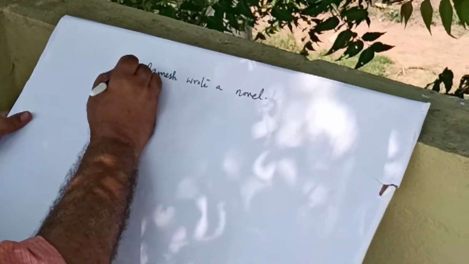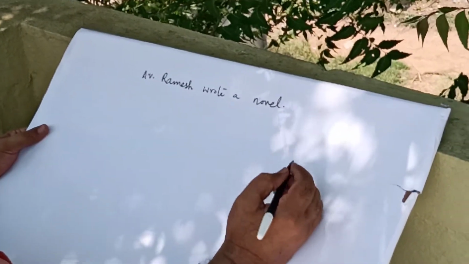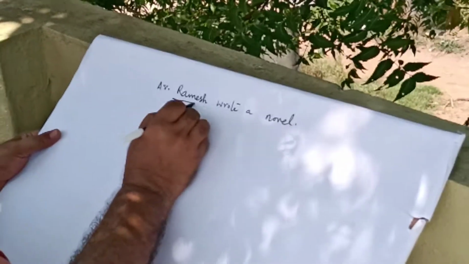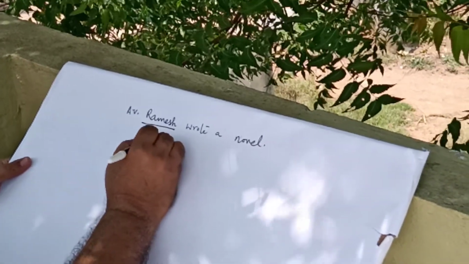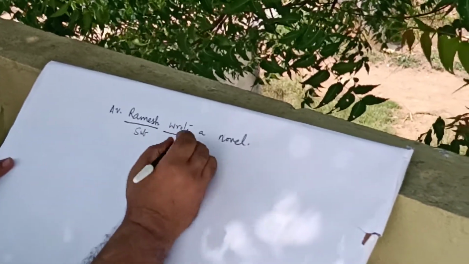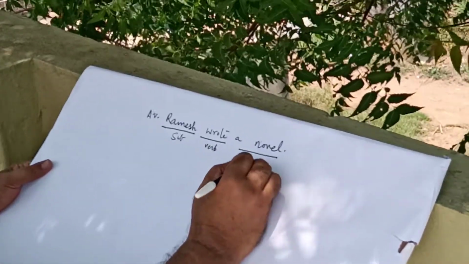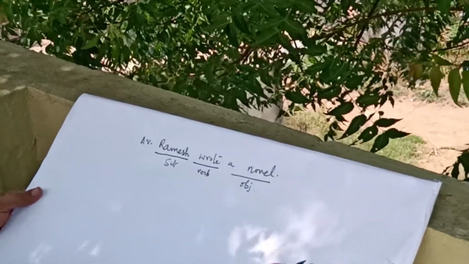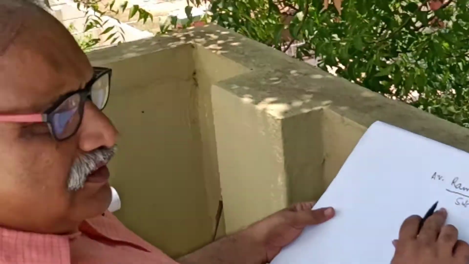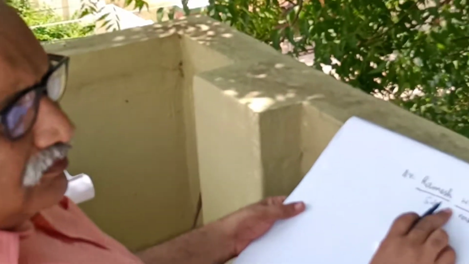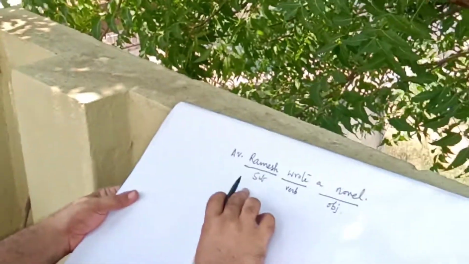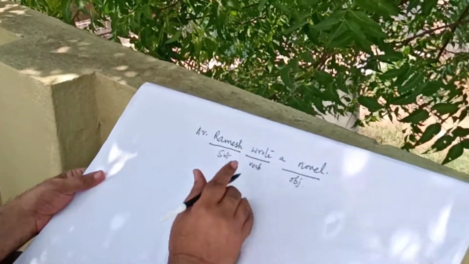This sentence is said to be an active voice. Here, Ramesh is the subject. Wrote is the verb. Novel is the object. Here, the subject Ramesh does an action. What did he do? He wrote a novel. He performed an action. That's why the sentence is said to be an active voice.